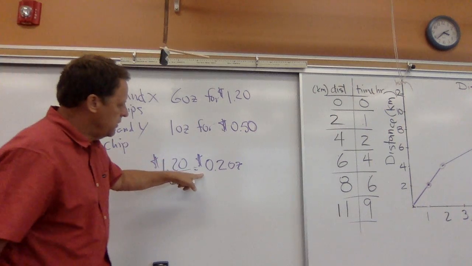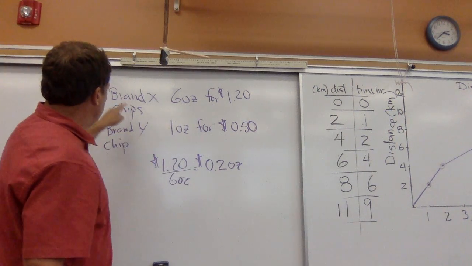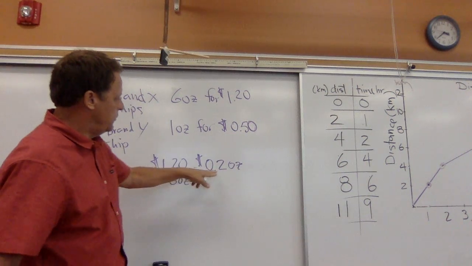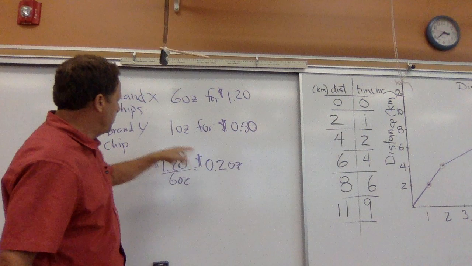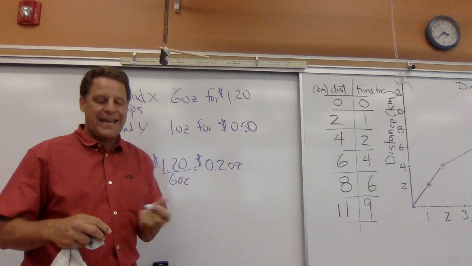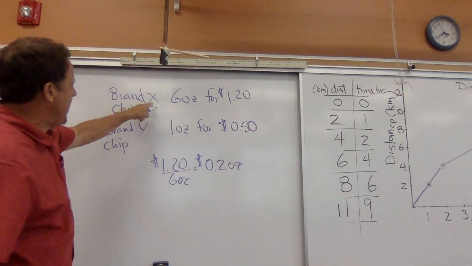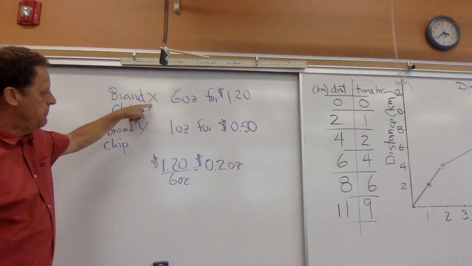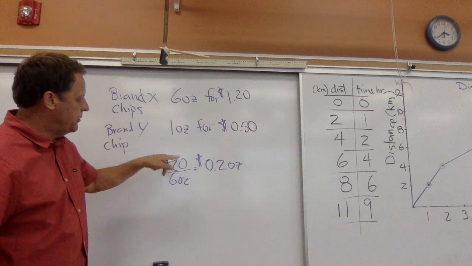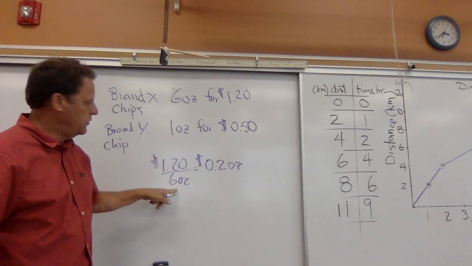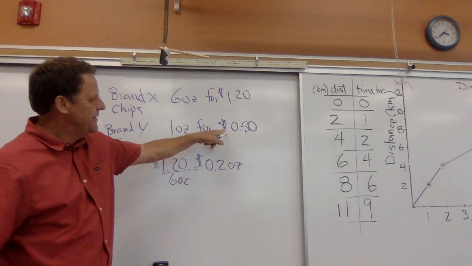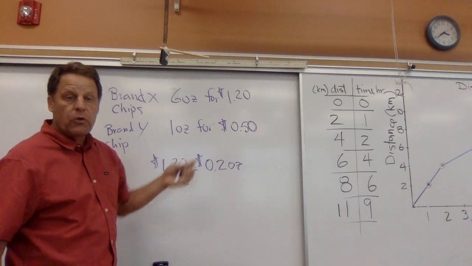Okay, so it is clearly that brand X is cheaper per ounce than brand Y. So my claim is that brand X is cheaper. My evidence is that I developed it into the cost per ounce, and $0.2 or 20 cents is cheaper than 50 cents.